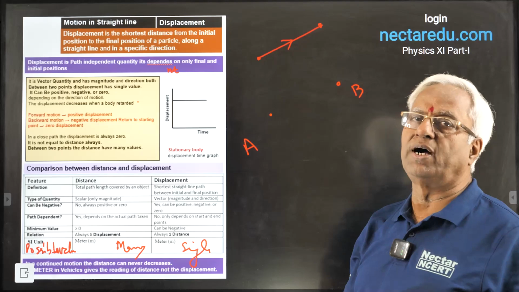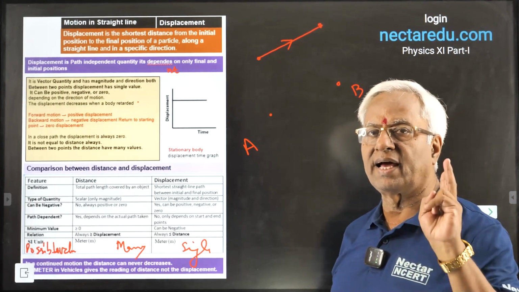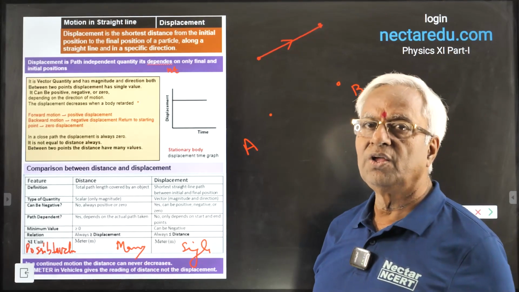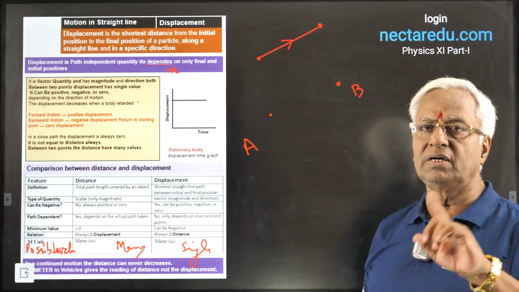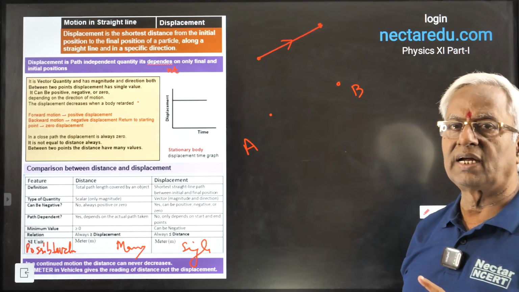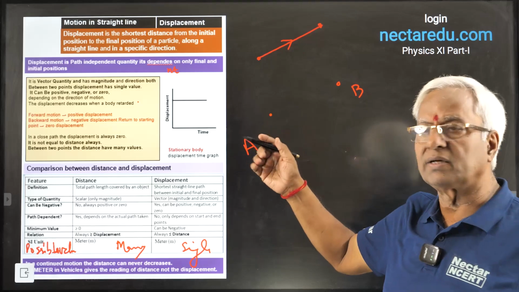Between these 2 points, when the motion takes place, displacement can have only a single value, whereas the distance can have so many values depending on the path of the motion. That means displacement is not going to depend on the path.